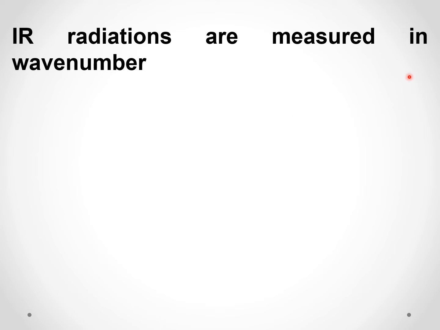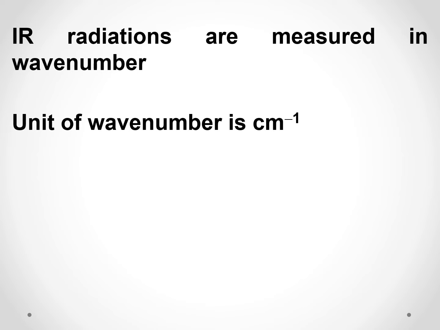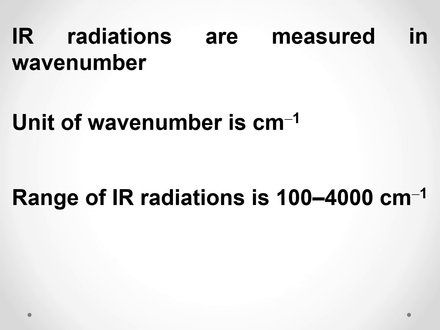Now IR radiations are measured in wave numbers. Even though we use the term frequency, actually its unit will be wave numbers, that is centimeter inverse. And the range of IR radiation is 100 to 4000 centimeter inverse.